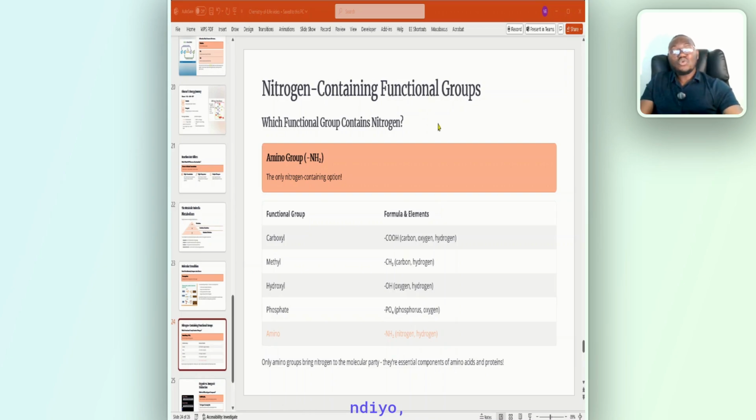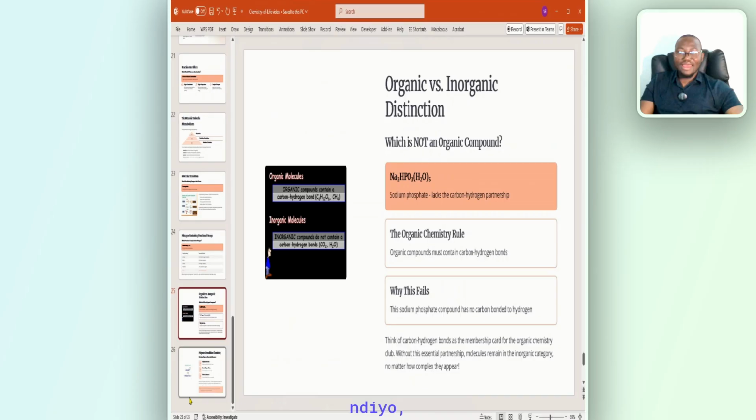Also, they can ask you which one is not an organic compound. As I mentioned in this slide, I told you about organic compounds. What are organic compounds? You should be able to identify. You look at the elements or the compounds, and you identify which compound is not organic. And how do you know organic? Anyone that does not have a carbon-to-hydrogen bond, remove that one as inorganic, all right? So you should be able to identify organic compounds and inorganic compounds.